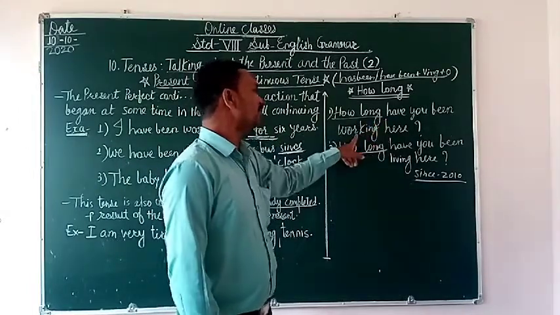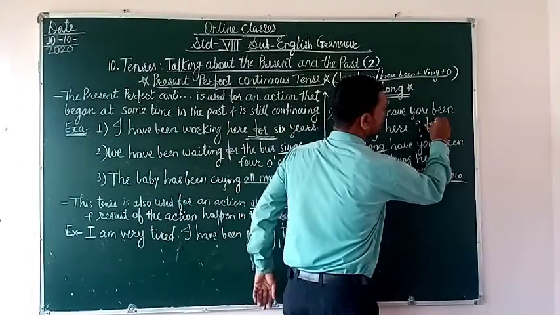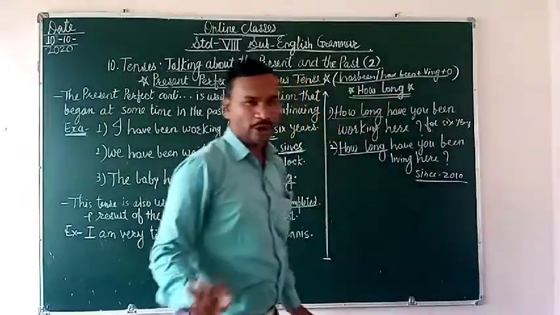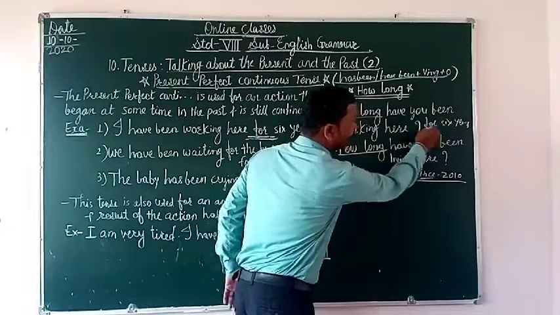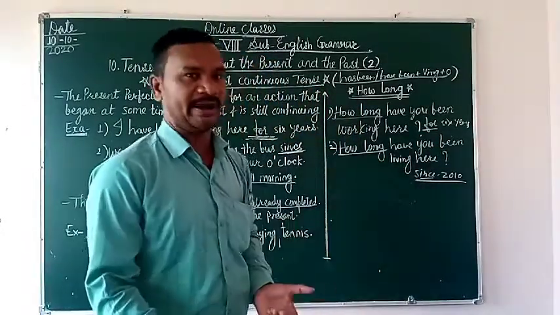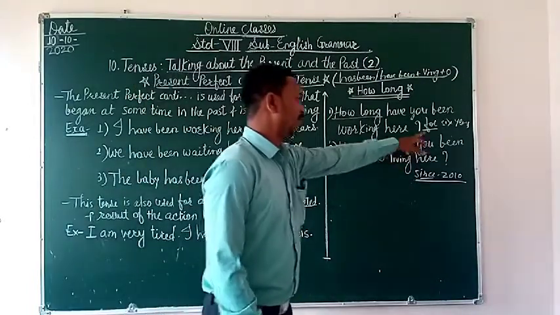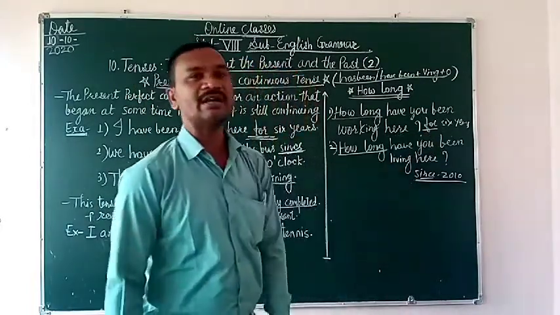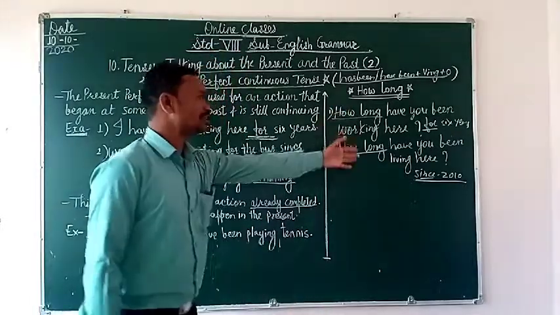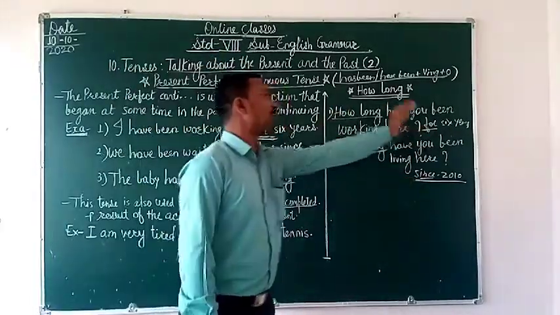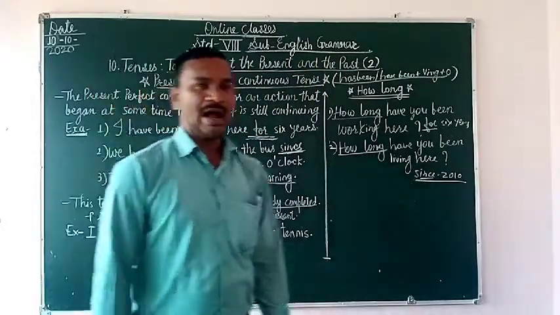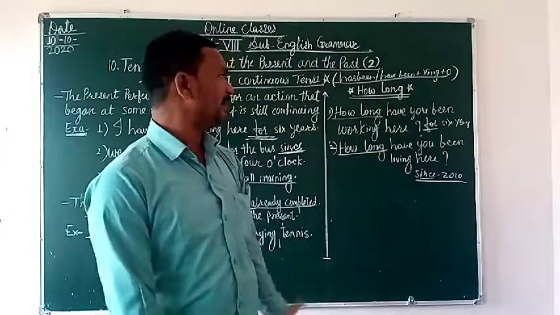This is the answer when you ask the question with how long. How long have you been working here? For 6 years. Okay, you got the answer. Since and for. Since is used for the point of time, कब से? And when you use for, it is the period or length of time. That's why this is the importance of since and for in the present perfect continuous tense. I hope students you understand properly.